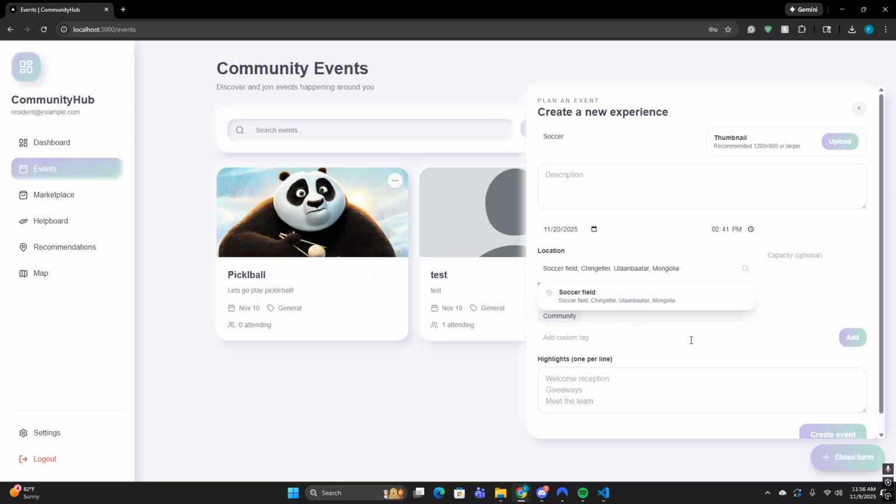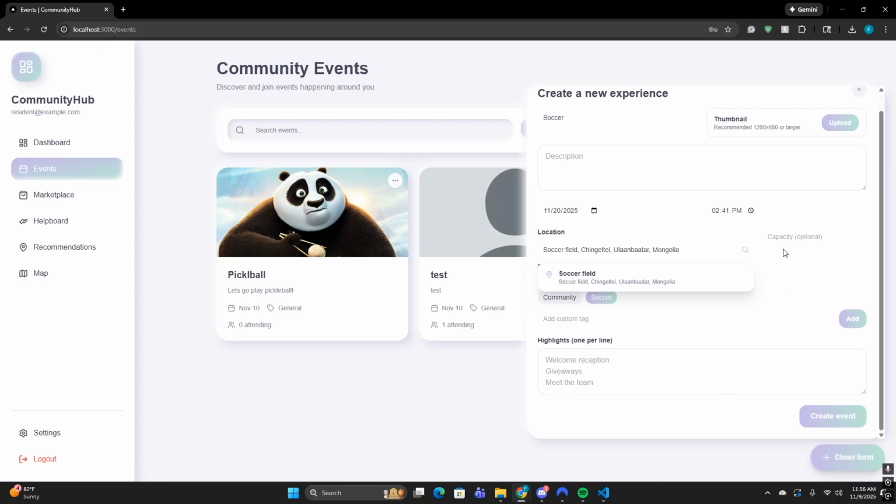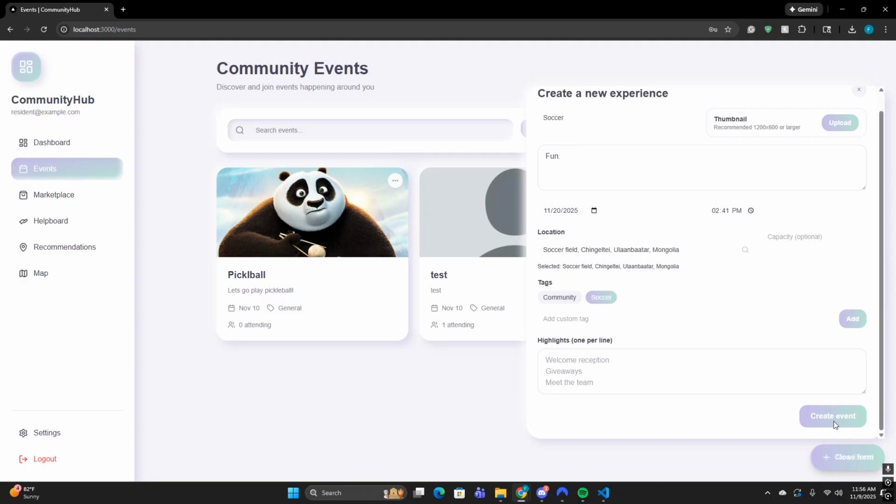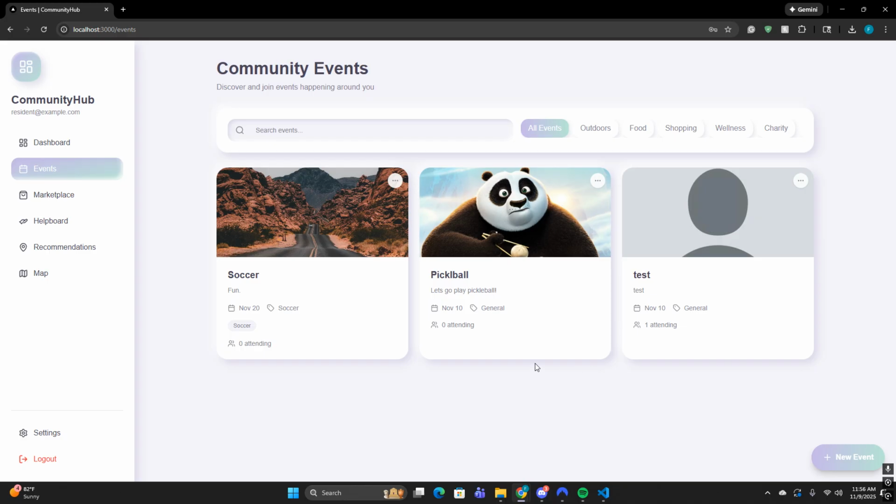And then let's go ahead and add a custom soccer tag actually. It's gonna be the first soccer event on the website. And I think that's all we really need right here. So let's go ahead and create event. And there you go. Down here you can see there's a new event.